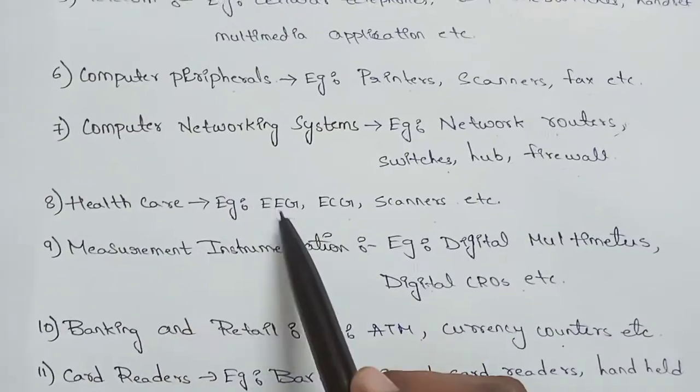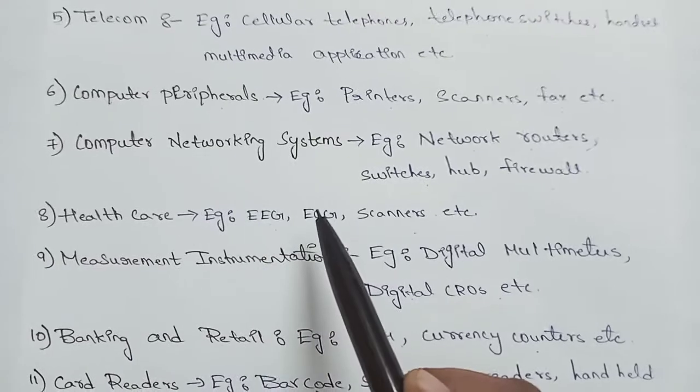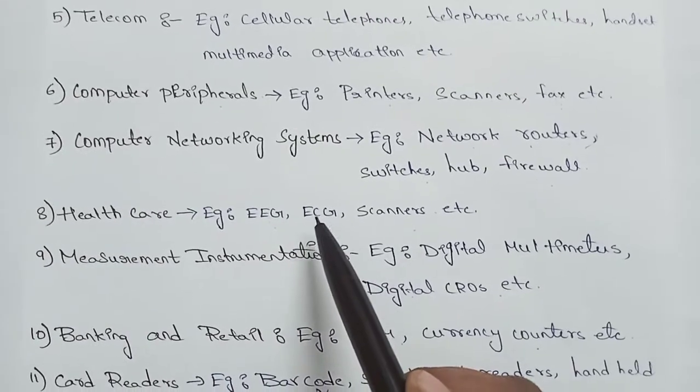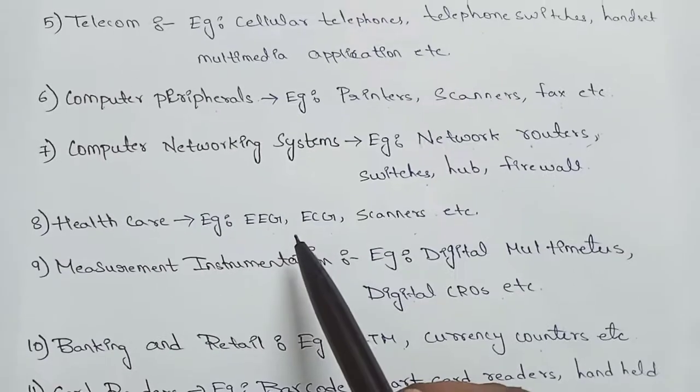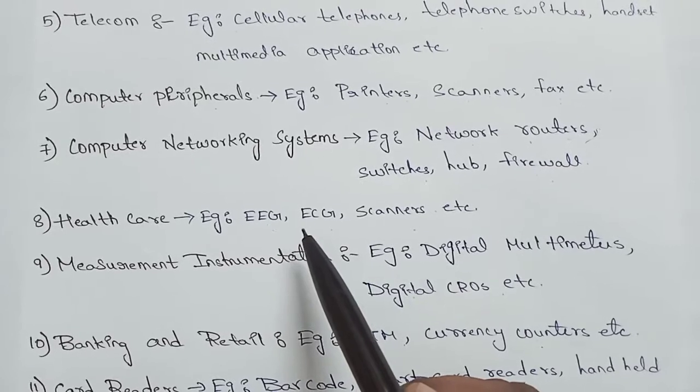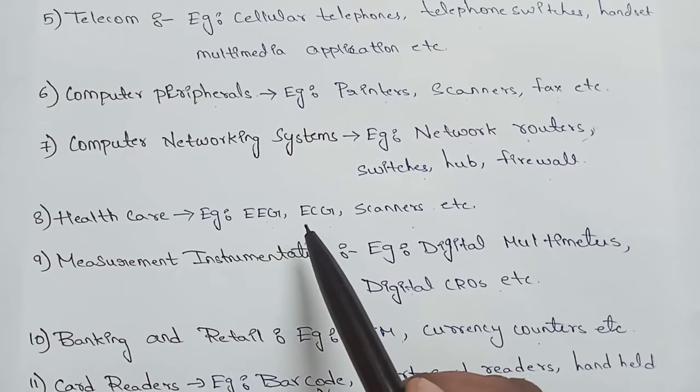And healthcare, these are the examples: EEG, ECG, scanners, x-rays, all these come under the healthcare. These are used to measure the heart rate or scan the entire body.